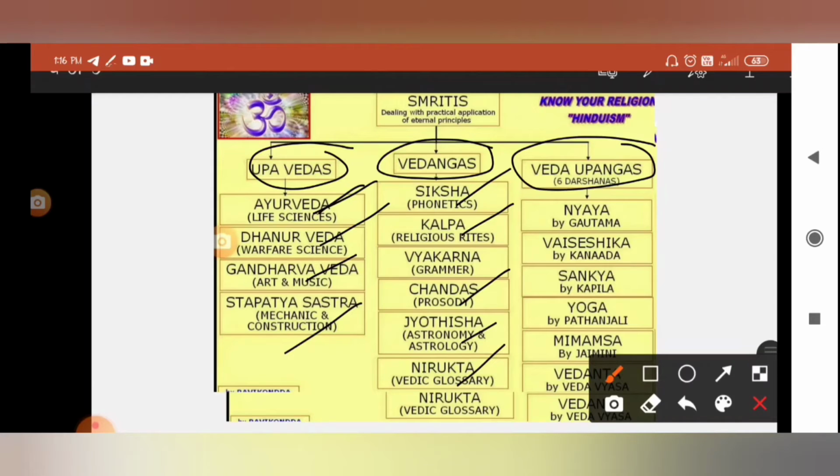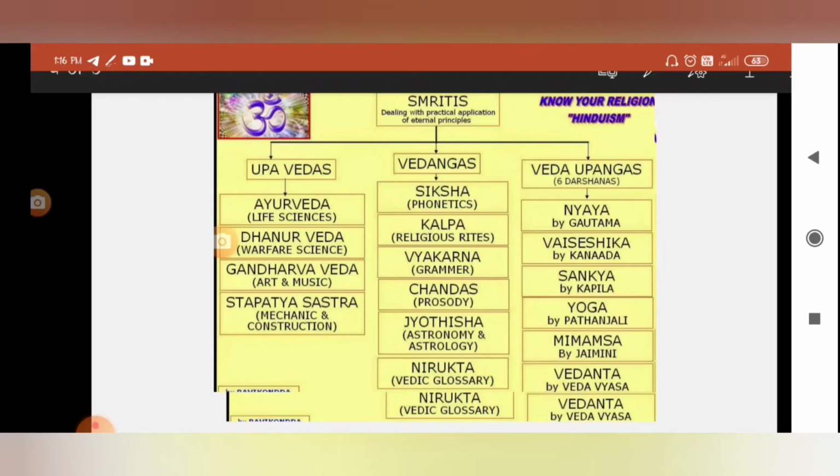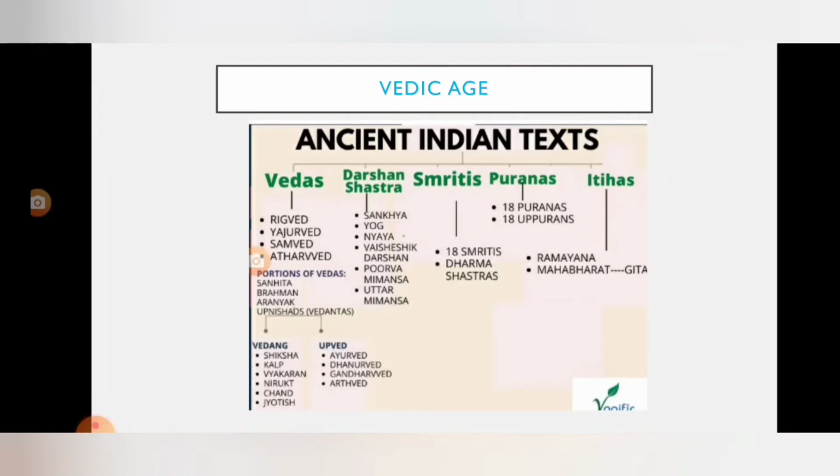It's about Nyaya by Gautama, Vaisheshika by Kanada, Sankhya by Kapila, and Yoga by Patanjali. These are the authors' names. Then Mimamsa and Vedanta by Veda Vyasa.